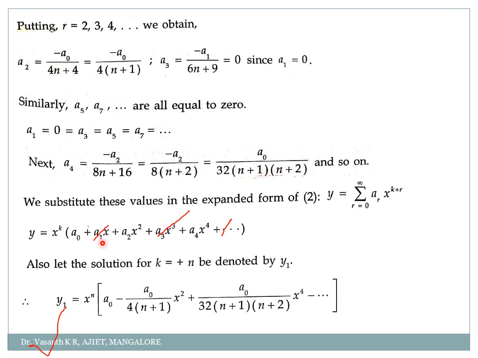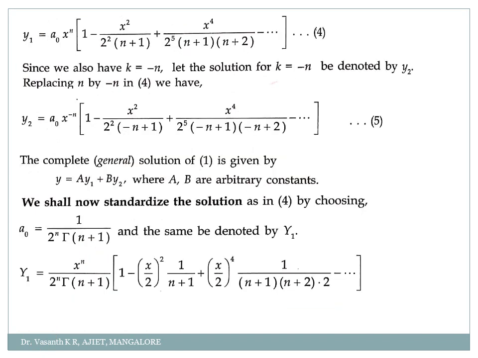Clear? Okay. So again, see these equations, whatever we have written it for k equal to plus n. Am I right? So even in this equation k is there, you take it as plus n, because we are taking the solution for the first part, that is k equal to plus n. So we will get y1 is equal to x power n into a naught as it is. We know that already. So then we had substituted that.